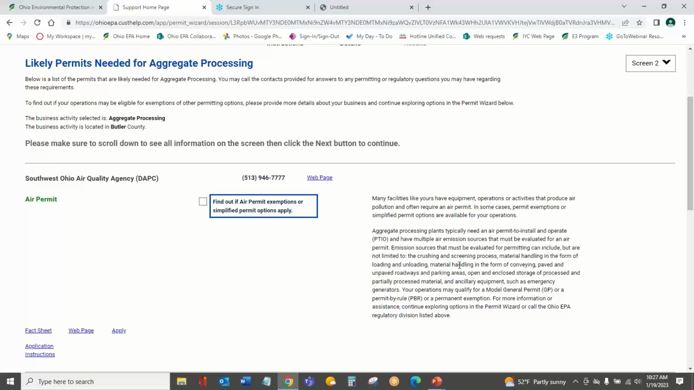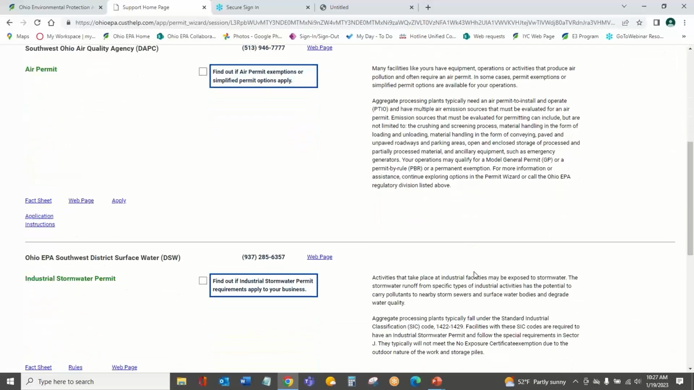It's going to provide a general overview of what most aggregate processing facilities that we regulate have. Most of them have some air permitting requirements. And it says typically they need an air permit to install and operate. So you probably are going to need one for some pieces of your operation. It also talks about maybe a model general permit or a permit by rule. There's also maybe exemptions depending on how you operate your business. So those are all things we can evaluate by clicking this find out if air permit exemptions or simplified permit options apply. We're going to click that for this one because we want to evaluate what our air permitting options are.